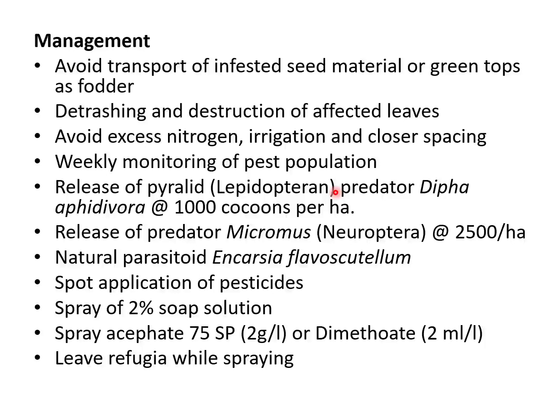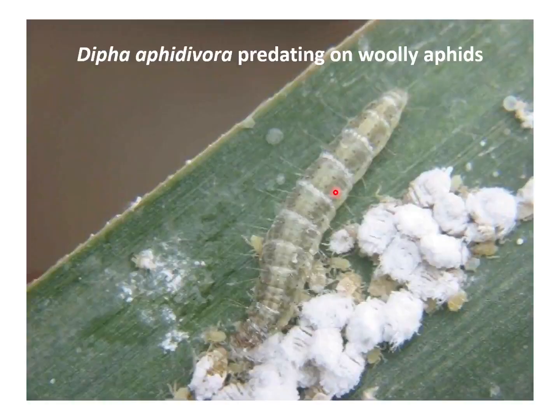Even if we have heavy infestation, go for spot application only in those areas where pest population is high, with pesticides such as acephate or dimethoate. As the insects are covered with white waxy filaments, go for a 2% soap solution spray so that the pesticides are more effective, and leave some area untreated so that the natural enemy population is conserved.